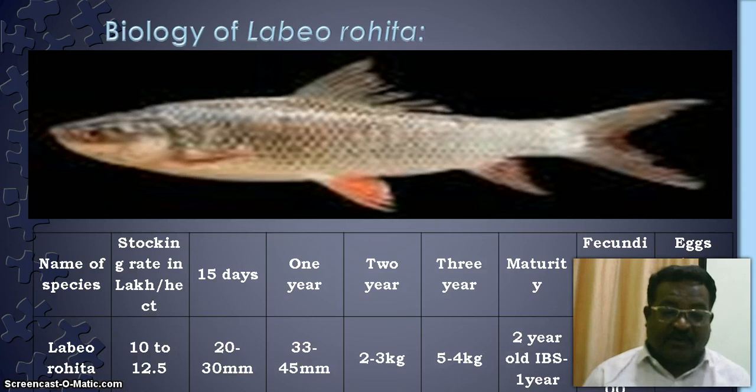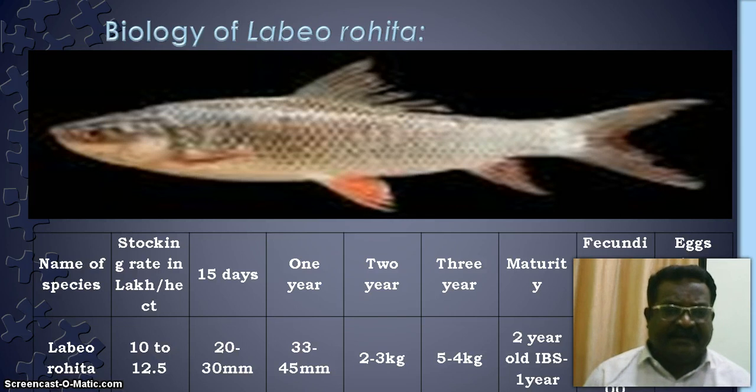Now this is the growth of Labeo rohita, and it is found in the column of the pond. They prefer zooplanktonic food, so that is why it is called the column feeder type of feeding habit. The species attains the maturity stage at 2 years old, but the induced breeding species attains it at the end of 1 year.